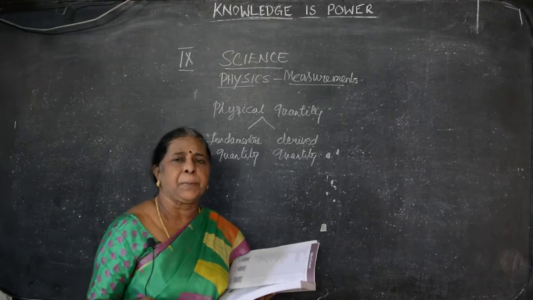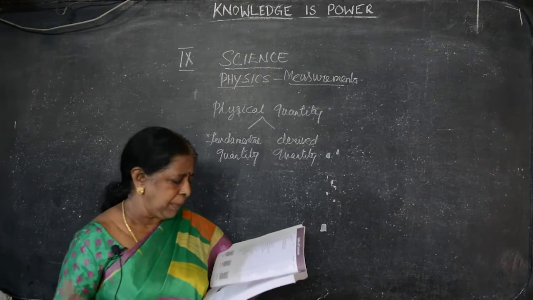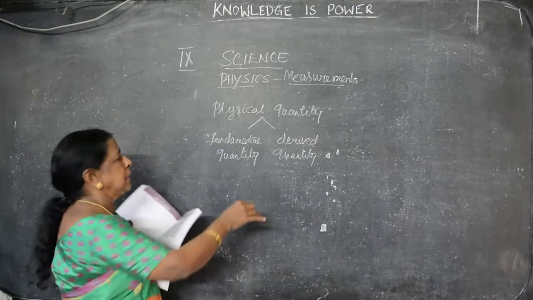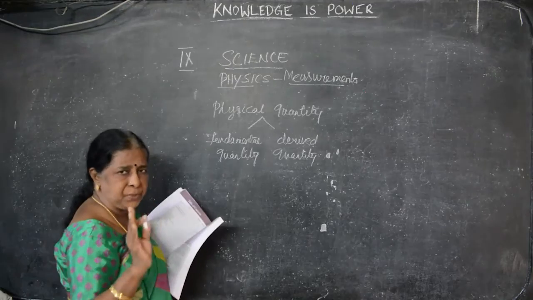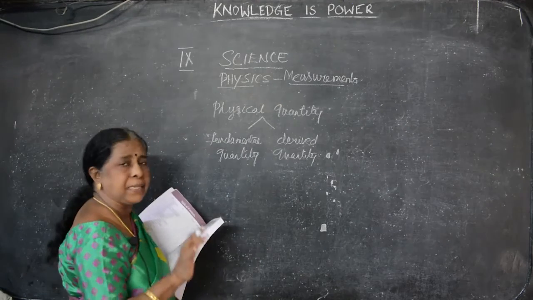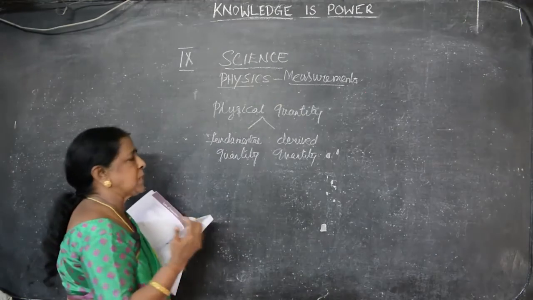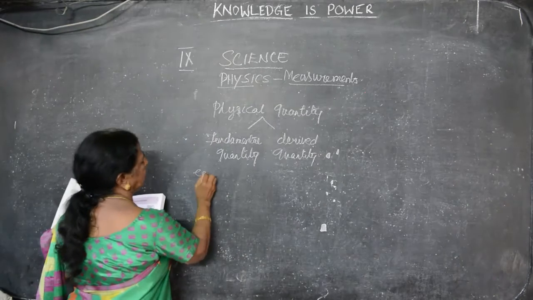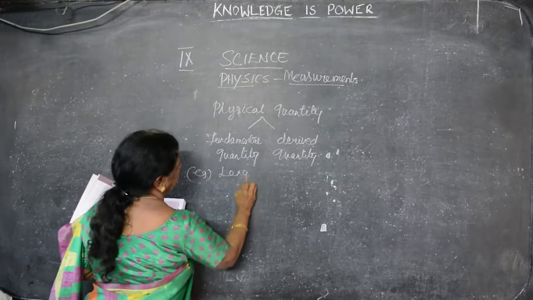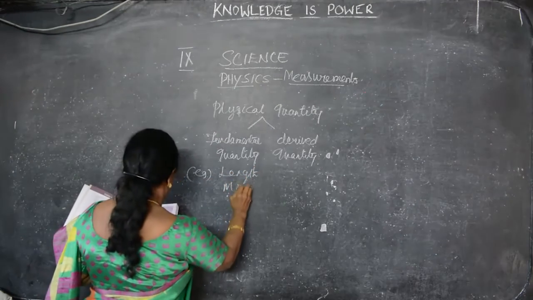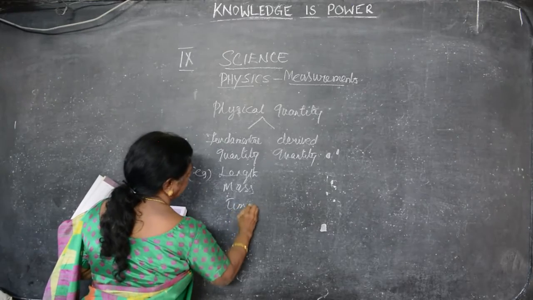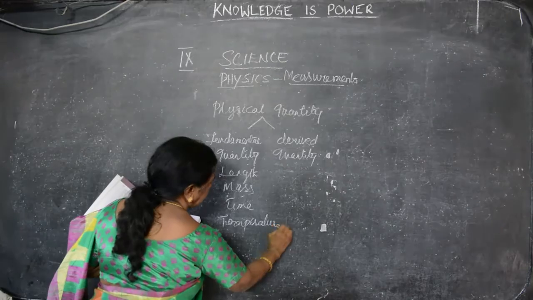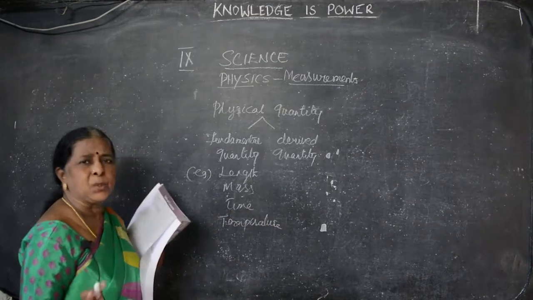So, what are the qualities of fundamental quantities? Quantities which cannot be expressed in terms of any other physical quantities are called fundamental quantities. That is, this is the quantity which cannot be expressed further. For example, what are the examples for the fundamental quantity? Length, mass, time, temperature. These are fundamental quantities.